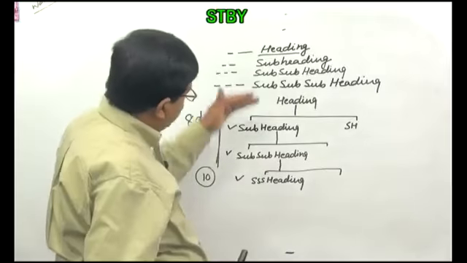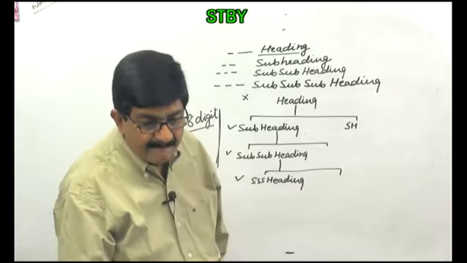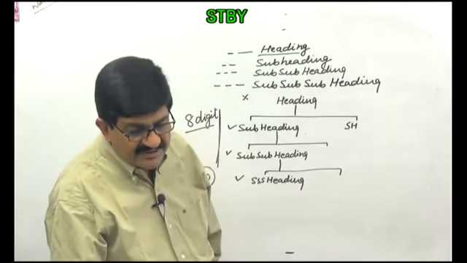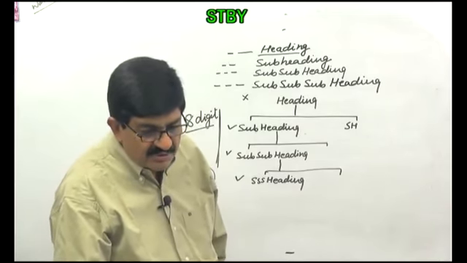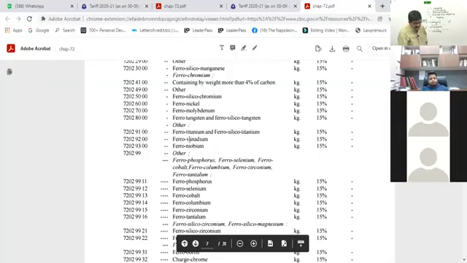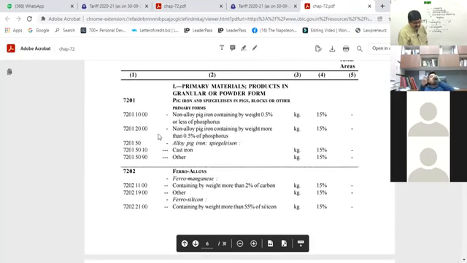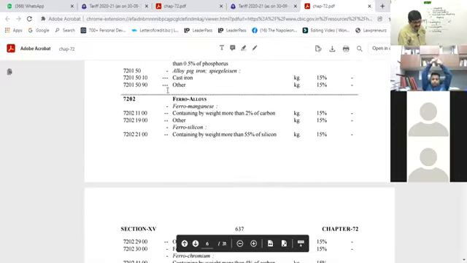Okay, so got the idea what is the number of dashes? Once again, I'll take you to that screen where we were talking about. This is here. Okay, so now see. When the single dashes are there, these are headings, and the classification will not be done on the basis of those, then we have subheadings.